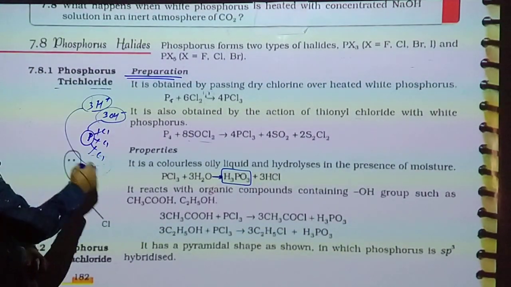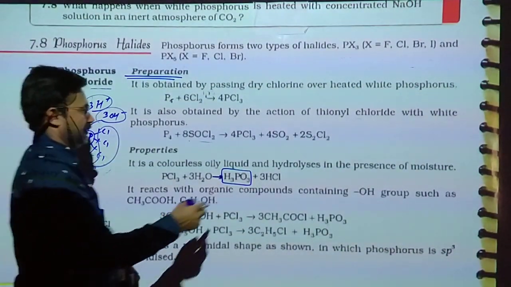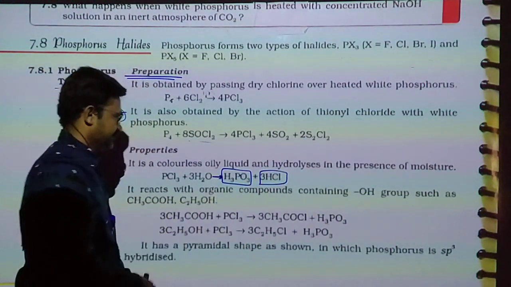Now 3H+ with 3 chlorine gives 3 moles of hydrochloric acid.